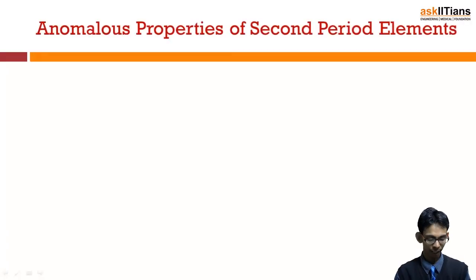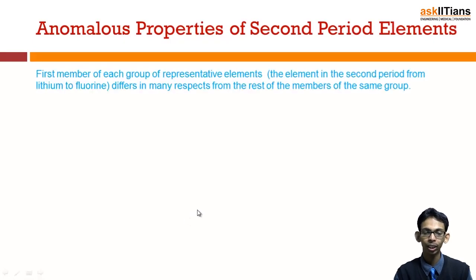Anomalous property of second period elements. It is observed that the first member of each group of representative elements, that means the first member of each group of s and p block elements, generally the elements of the second period, differ in many respects from the rest of the members of the same group.